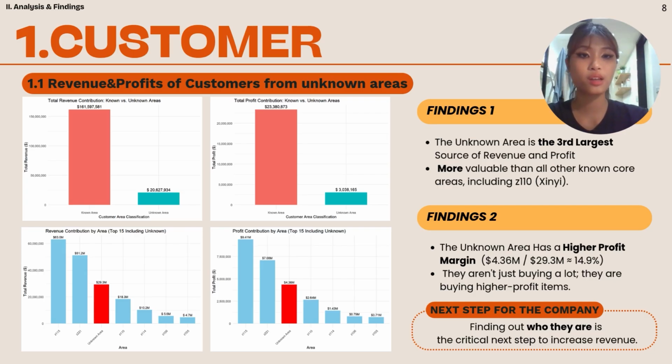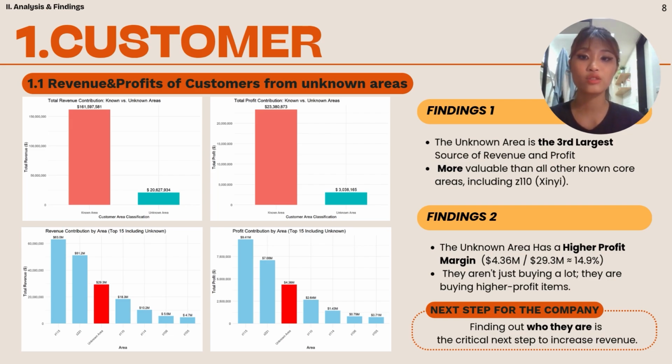First, the unknown area is our third largest source of both revenue and profit, ranking only behind Nangang and Xizi. Importantly, their profit contribution makes them more valuable than all other non-core areas outside of the top two. And secondly, we look at the profitability. The unknown area has a profit margin of 14.9%, which is equal or higher than both Nangang and Xizi. This strongly indicates that these customers are likely buying higher profit items, not just volume.